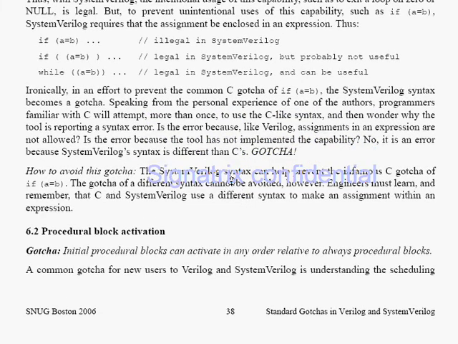The SystemVerilog syntax can help prevent the infamous C gotcha, if (a = b). So if you use it like this, SystemVerilog gives you a syntax error, so you can avoid this type of mistake. By seeing that syntax error, you can go and find the source of the error. The gotcha of a different syntax cannot be avoided. However, engineers must learn and remember that C and SystemVerilog use different syntax to make an assignment within an expression. So in this statement we have seen that whatever the problem we have seen in C pertaining to if assignments, that is removed in SystemVerilog.